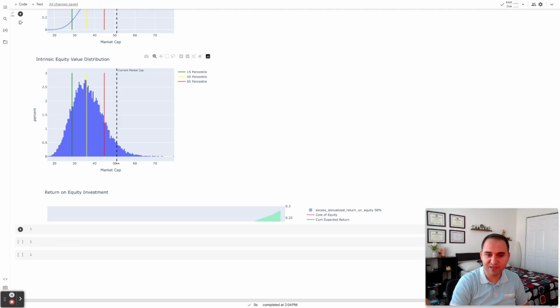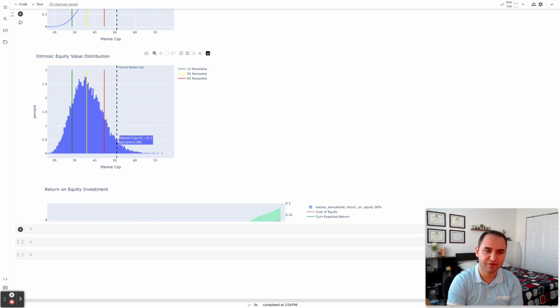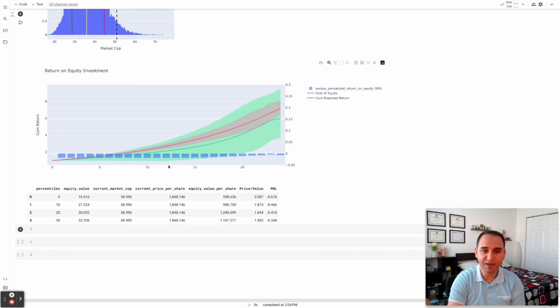And we are seeing the business to be around 50 billion, which we find to be overvalued, at perhaps around the 90th percentile, which quite frankly I think is expensive. Now here, this chart shows the return on investment. Essentially, if you buy the whole business for the given price as it is today, and the story that we just said up there materializes, what would be your expected return?